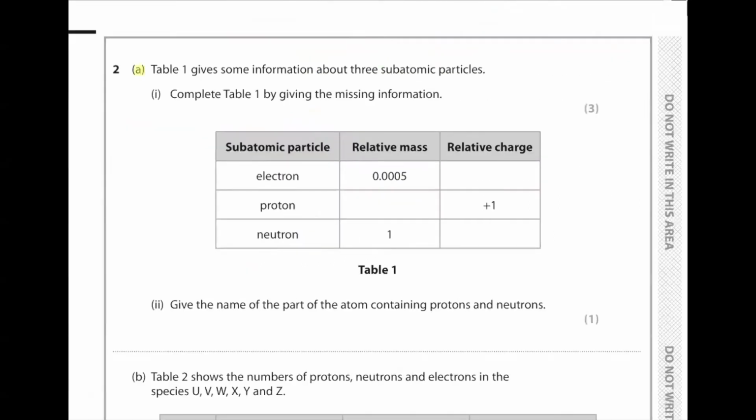Question number 2. Table 1 gives some information about the subatomic particles. Complete table 1 by writing the missing information. So electron, relative mass 0.0005, relative charge, we know electrons are negatively charged. So protons relative mass is 1. Neutron relative mass is 1. The charge is neutral, so it's going to be 0.